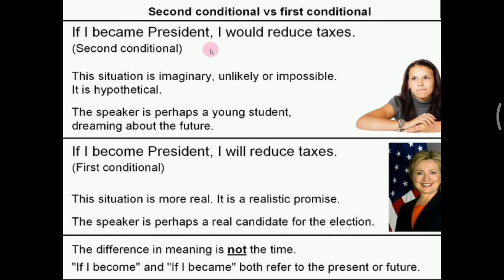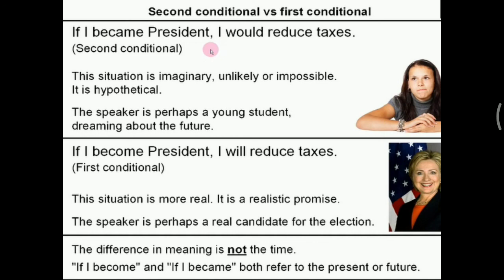In this situation, it is more real because the person speaking this sentence is a real candidate of the election. Okay, so that was the difference between the second conditional sentence and the first conditional sentence.